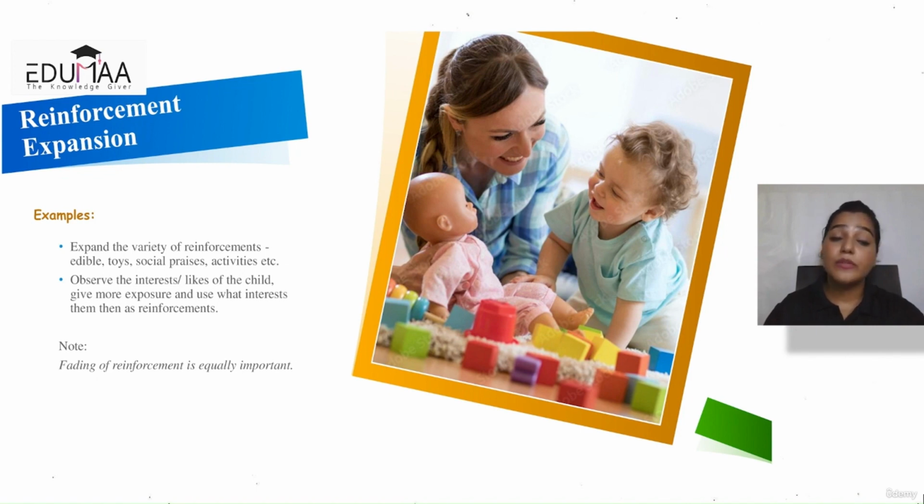Social praises: if a child only likes high five, you can add other ways of social praise, like wow, and other things. Just an example. Expand on the words that are used in social praises, the gestures, the toys, the food items that could be used. Initially, we observe the interests or likes of the child, and we start with those as reinforcements, and then we give more exposure. We help them explore more, and once they explore more, then we can use what interests them as reinforcements.